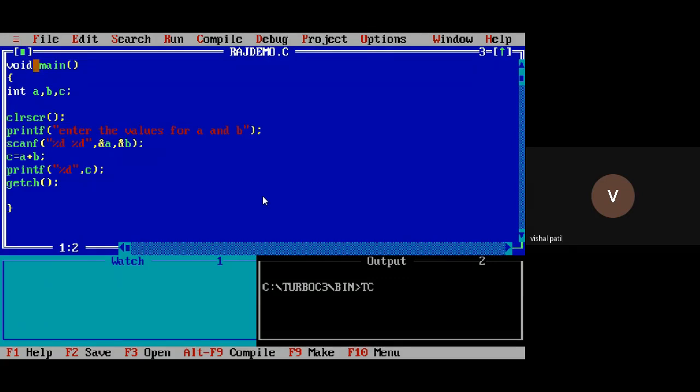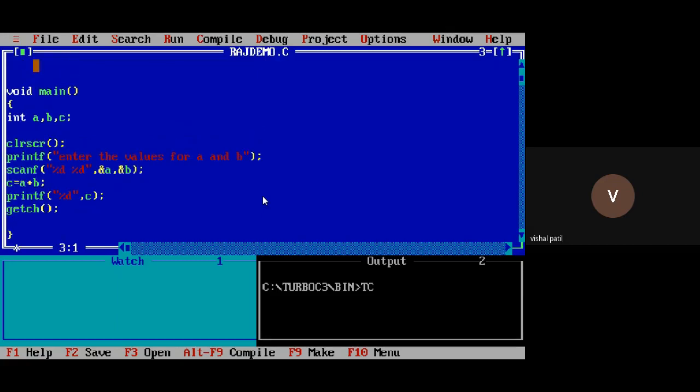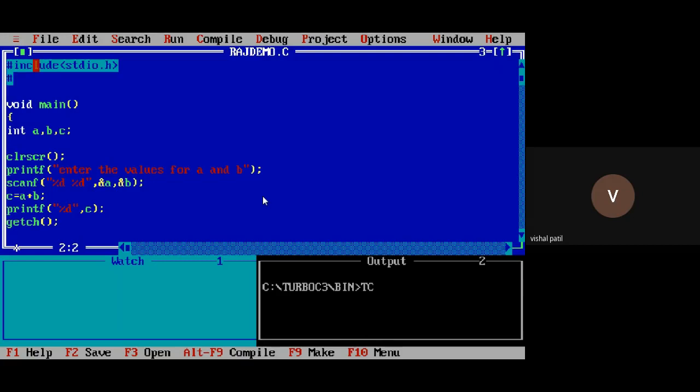So I can include a header file in my program. Hash include stdio.h. The next header file, hash include conio.h. But remember, without the header file also, I was able to show you the output. Now I have proved that without the header file also, I can run the program. But it is good practice to write the header file.